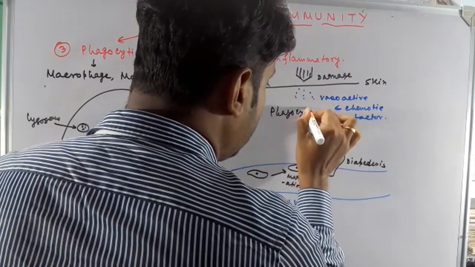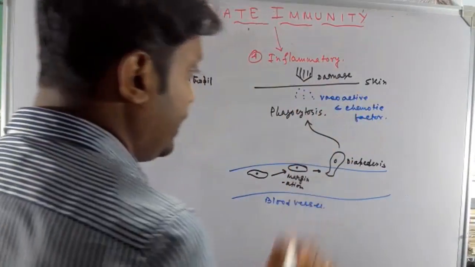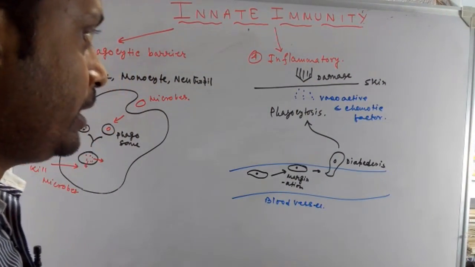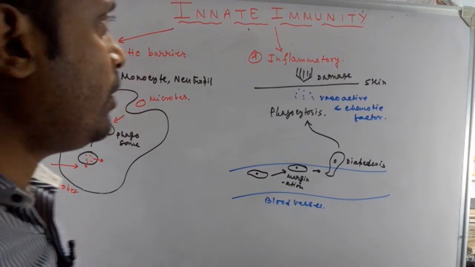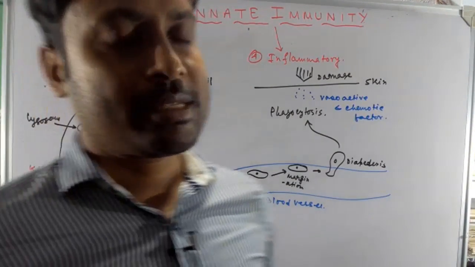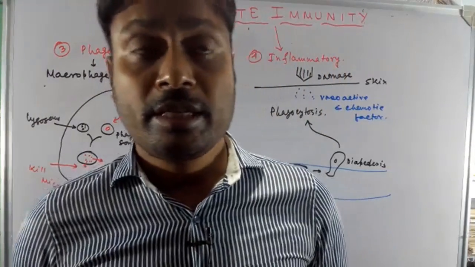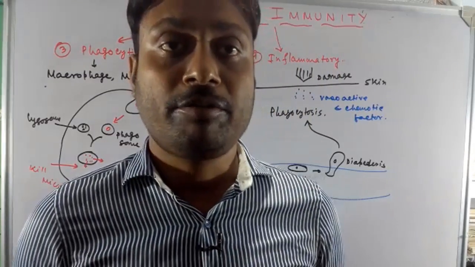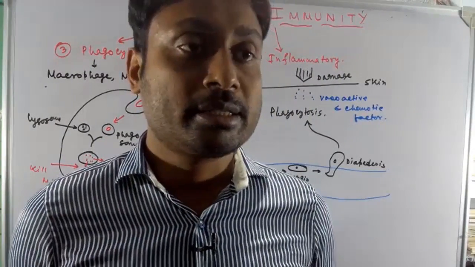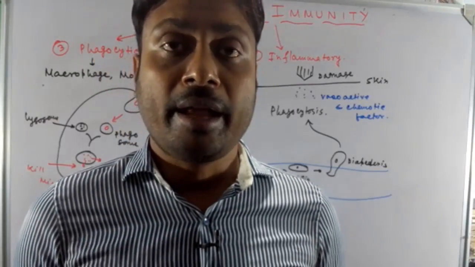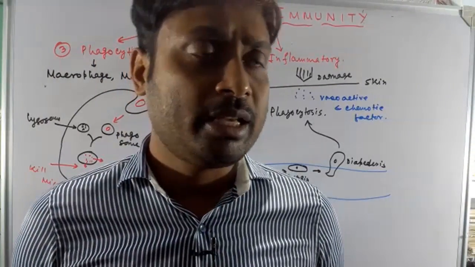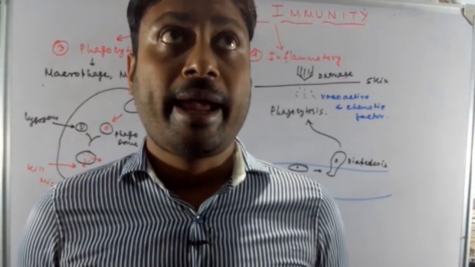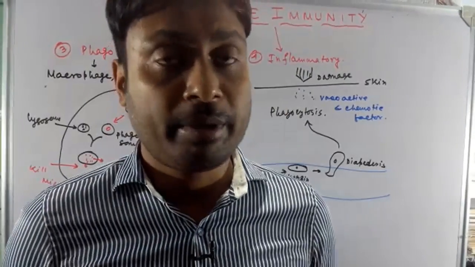So when microbes enter through this damaged portion, by the process of phagocytosis these cells kill the microbes. So this is all about innate immunity. Let me sum up. Innate immunity is not specific, and it acts on every kind of microorganism and harmful pathogen, protecting us from them. There are various kinds of barriers: the anatomical barrier, physiological barrier, phagocytic barrier, and inflammatory response.